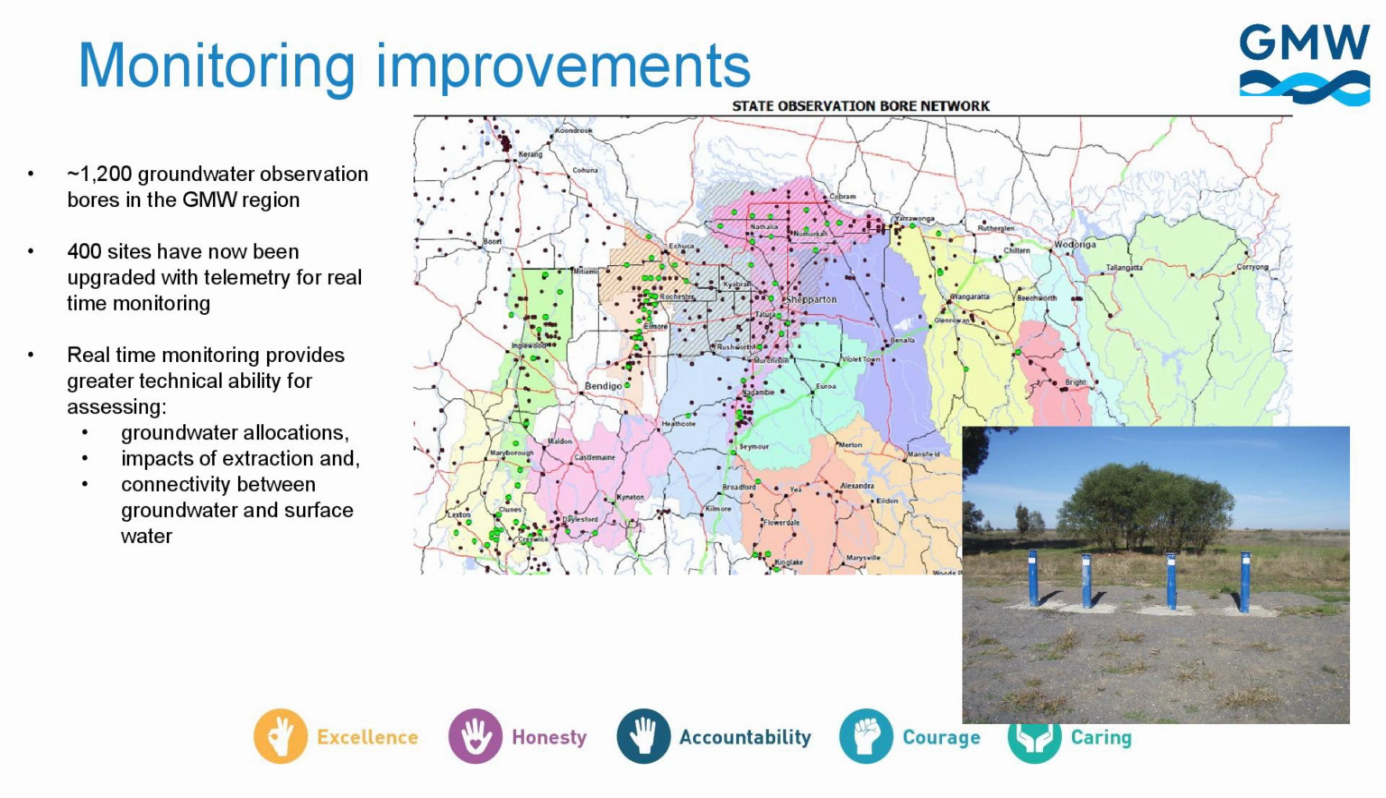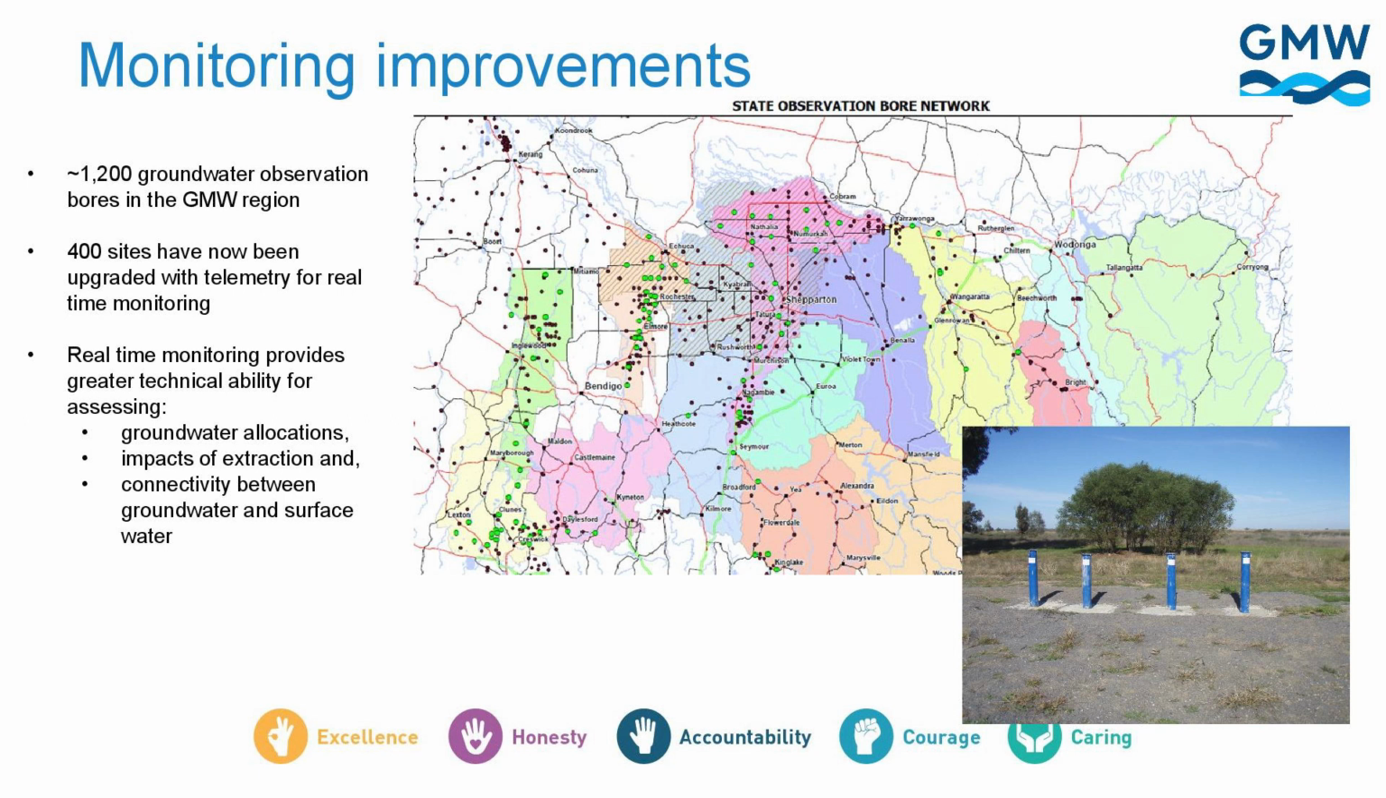With the importance of this monitoring, we've done a fair bit of improvement over the last 4 or 5 years. Now we have approximately 400 sites which have been upgraded to telemetry and real-time monitoring. This is quite an exciting part of this monitoring program, as now we're getting to see what's happening day to day in these aquifer systems.